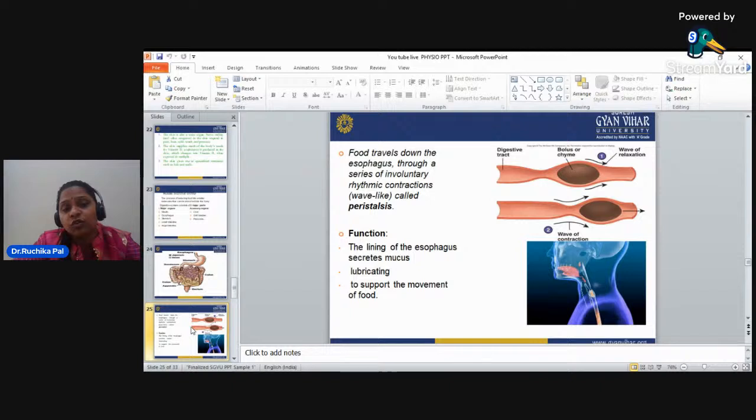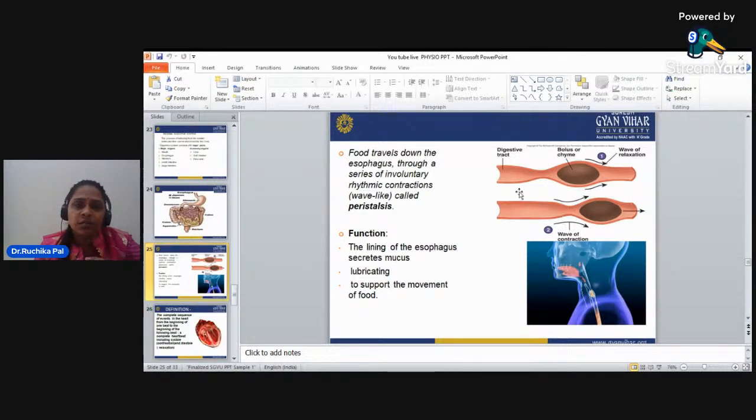The procedure known as peristalsis is a contraction of the esophagus. You can see first the wave of relaxation where the esophagus is dilated, and then the wave of contraction where the esophagus is constricted. So this is the movement of food from the esophagus towards the stomach, and the procedure is peristalsis.